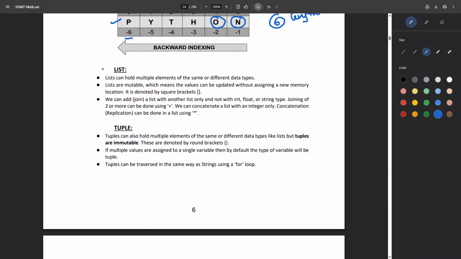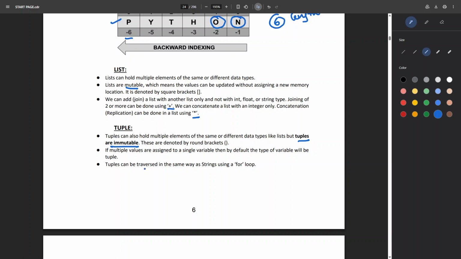So next is lists. Lists can hold multiple elements of the same or different data types. Lists are mutable, first of all. Mutable means the values can be updated without assigning a new memory location. Like if I first declare a list and if I try to change some content of that list, it is possible while we are working with lists. But in tuples, that is not possible. So tuples are immutable, right? In lists, we can add or join two lists together. Joining of two lists can be done using the plus symbol, that is the concatenate symbol, right? Or repetition can be done using the star symbol.